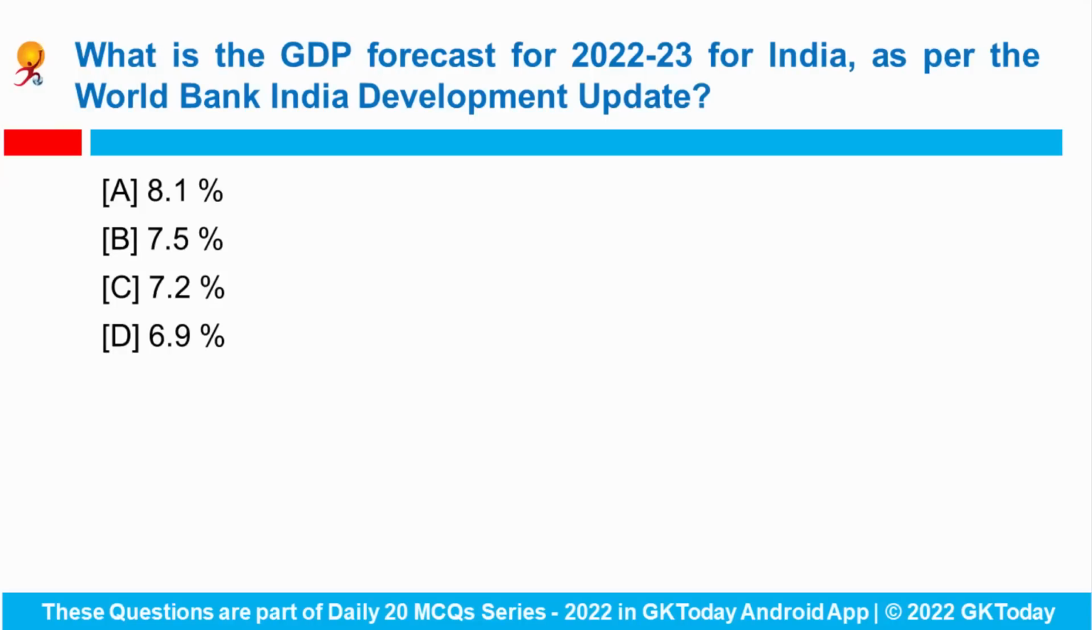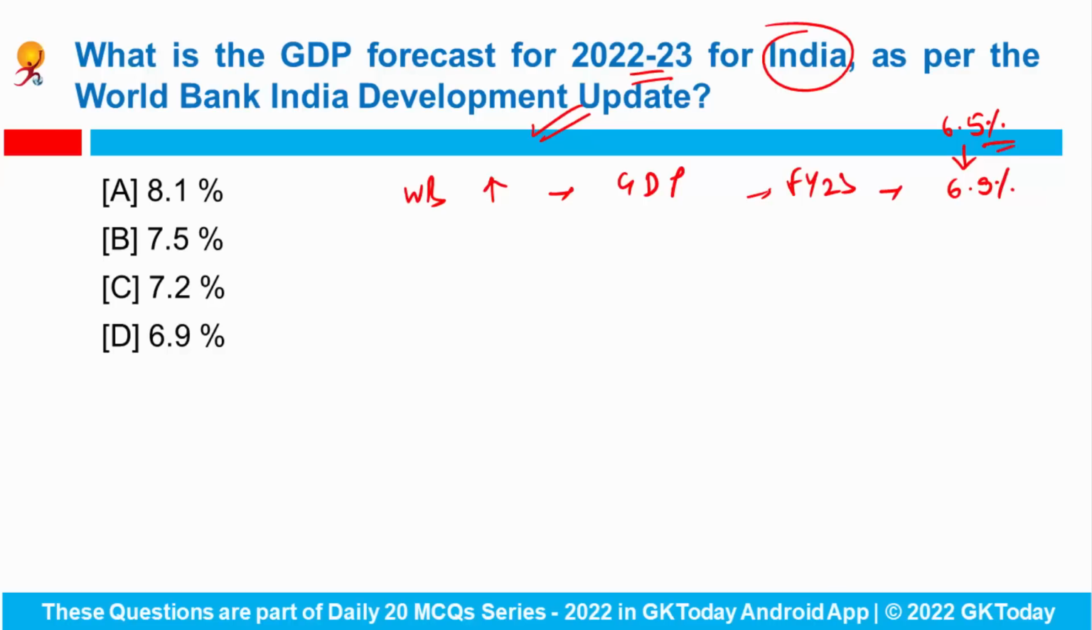What is the GDP forecast for 2022-23 for India as per the World Bank India Development Update? So World Bank has raised its GDP growth forecast for India during the current financial year, that is financial year 23, to 6.9% from earlier 6.5%. And as per the India Development Update, the World Bank has cited the economy's resilience to external issues and a strong turn in the second quarter of the current financial year.